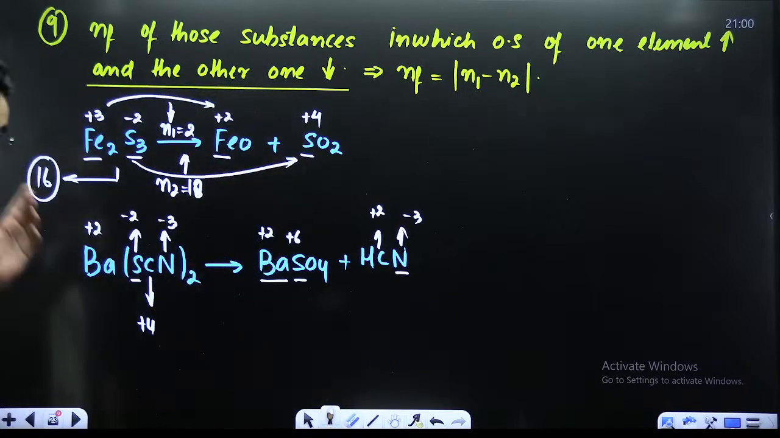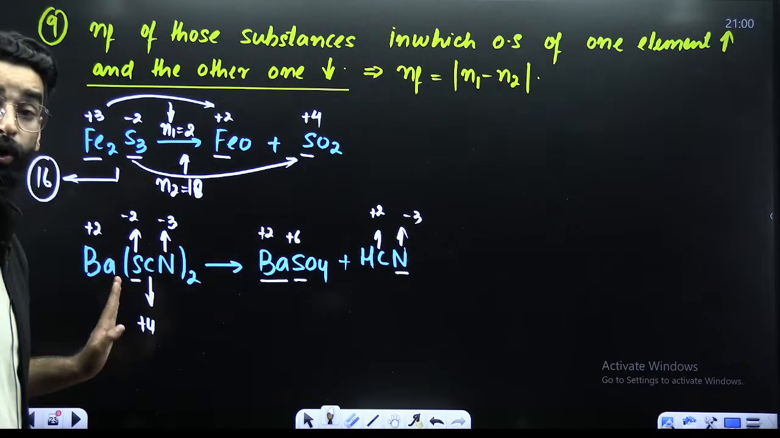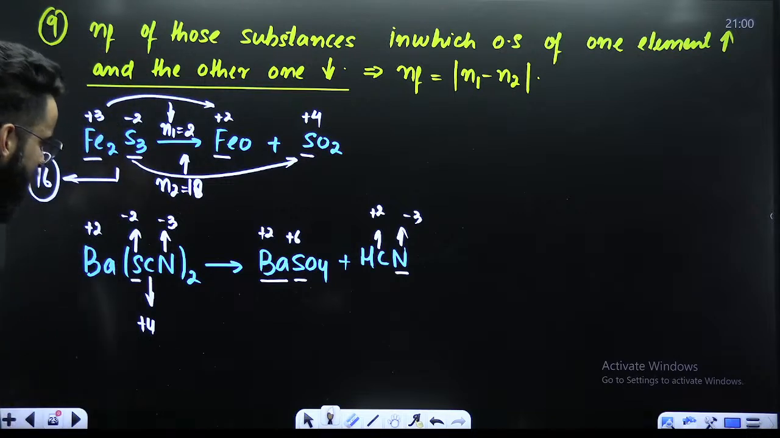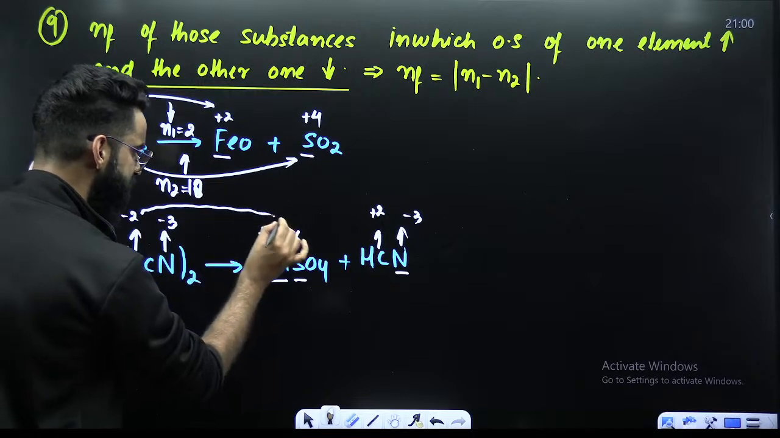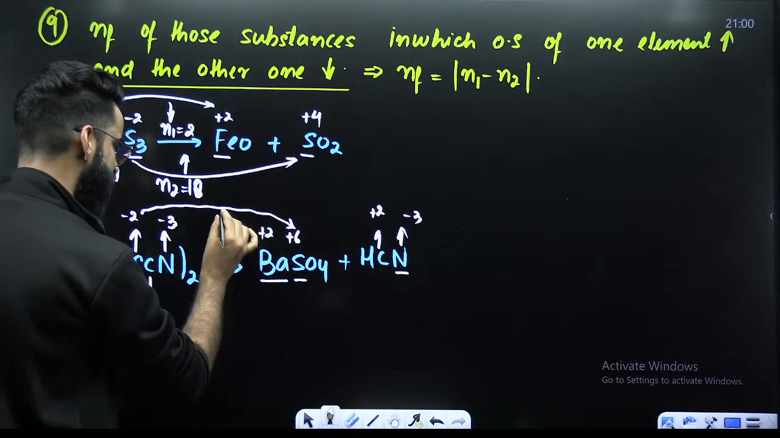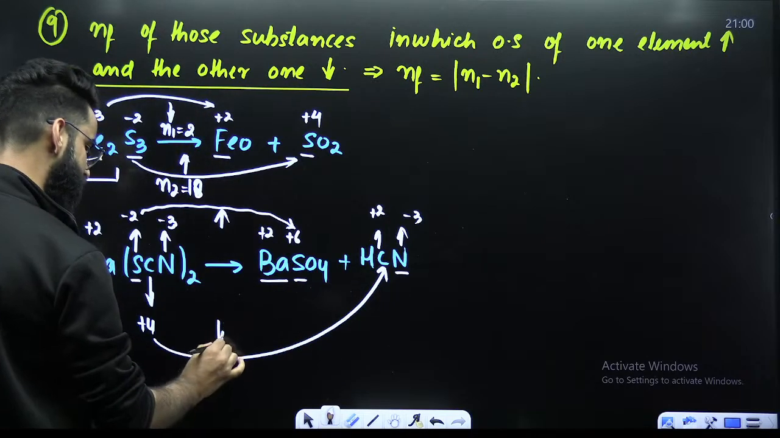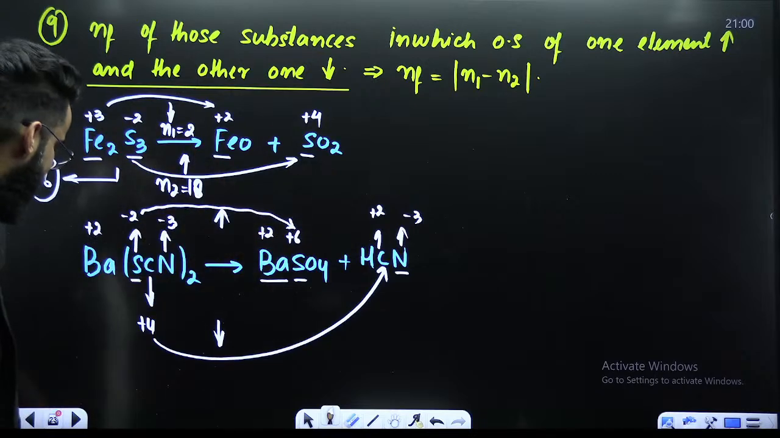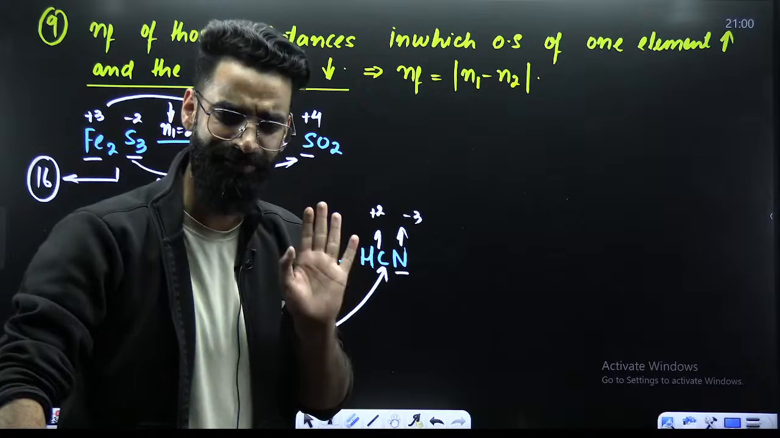Try to understand. The oxidation state of barium is not changing here. +2, no change. So I've got nothing to do with barium. Now look at sulfur. Sulfur is going from -2 to +6, increase. Carbon is going from +4 to +2, decrease. Nitrogen's oxidation state is not changing. -3, -3. Nothing to do with that. So this is again the compound wherein the oxidation state of one element is increasing, another one is decreasing.